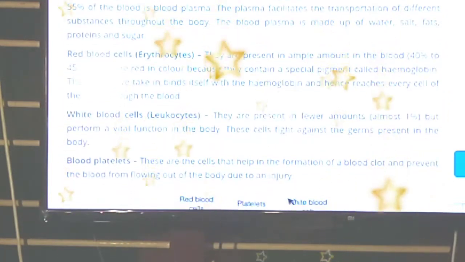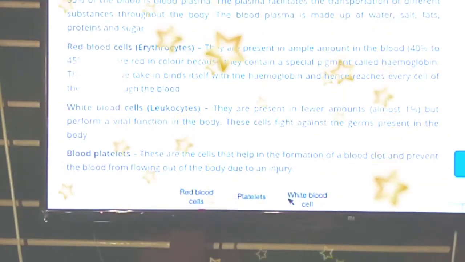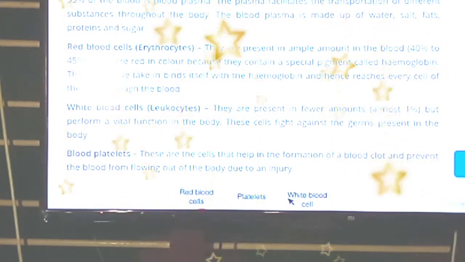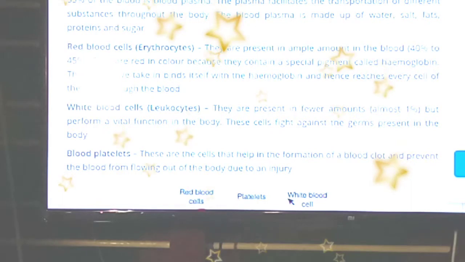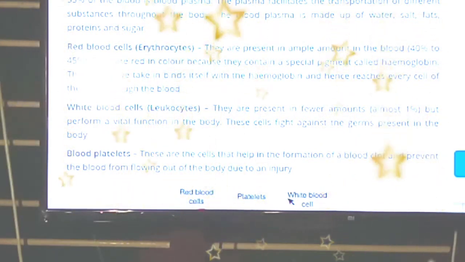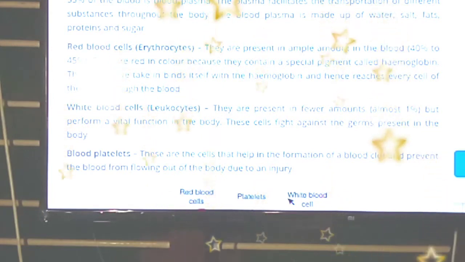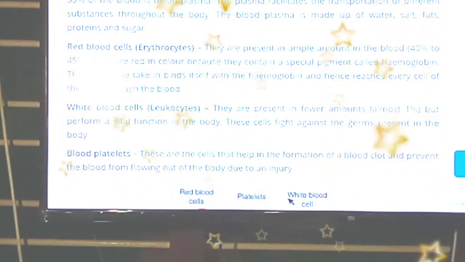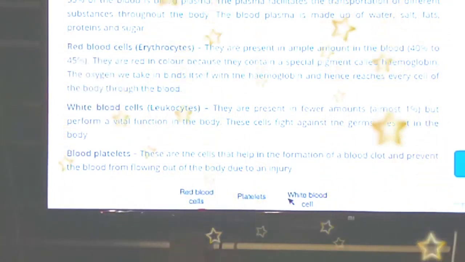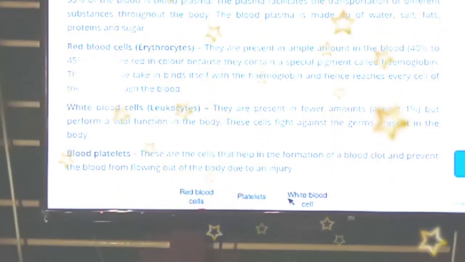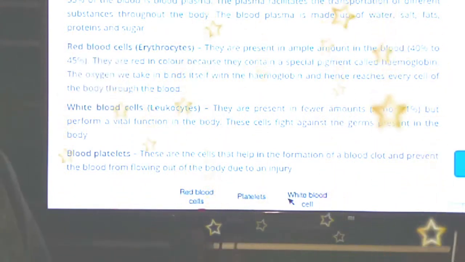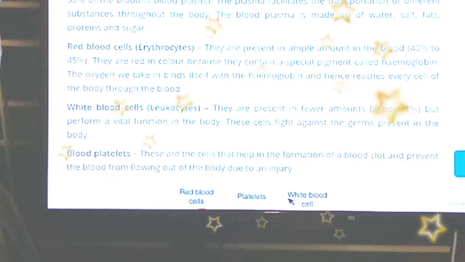The third one is white blood cells. They are also known as WBC or leukocytes. These are present in fewer amounts, almost 1%, but they perform a vital function in the body. These cells fight against the germs present in the body. Also, they give immunity power to our body.